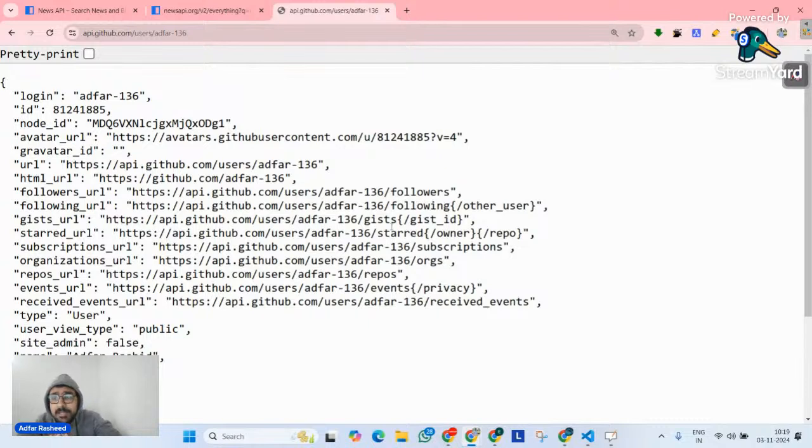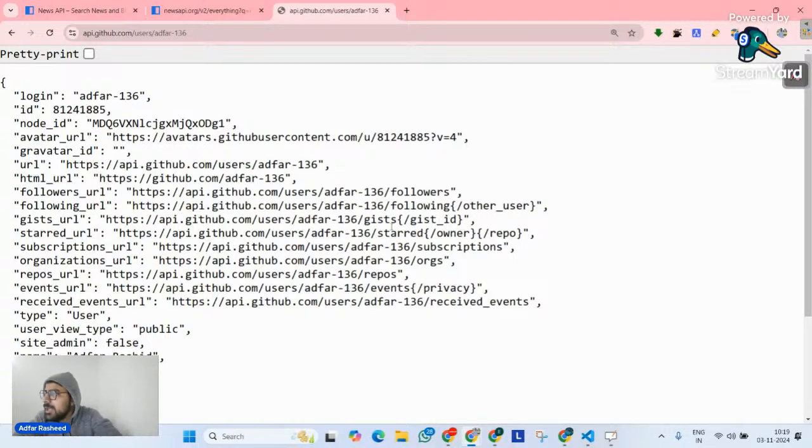Now, the point is, I want to create a small web application in which there will be a nav bar, or even let's not have a nav bar, you can create that on your own. There will be a search input field and a button that says search. Inside that search input field, you will type any user. If that is a valid GitHub user, it's going to give details with respect to that GitHub user.